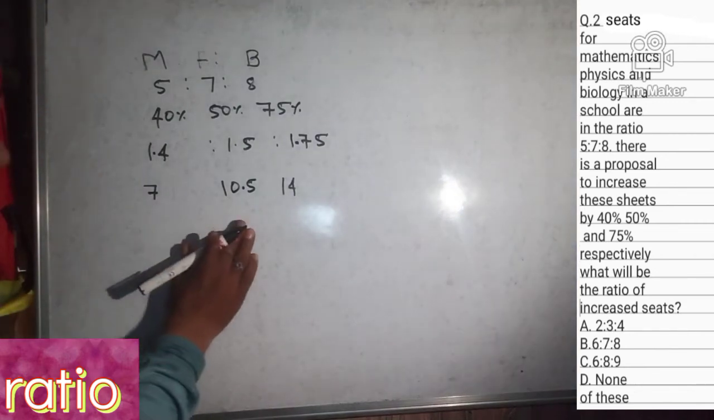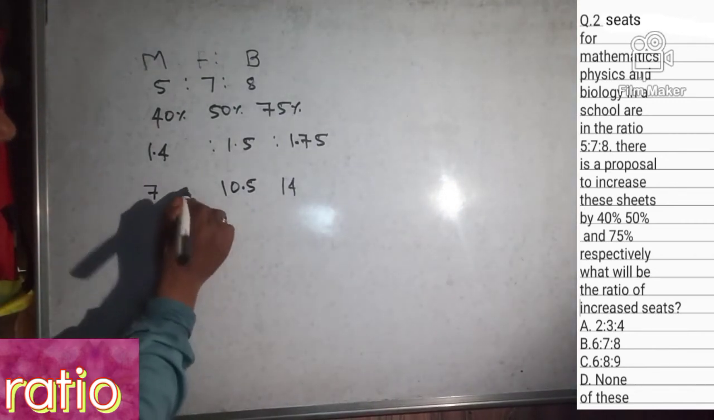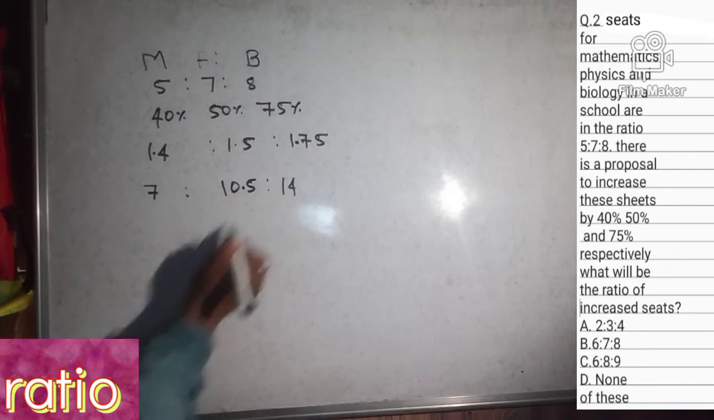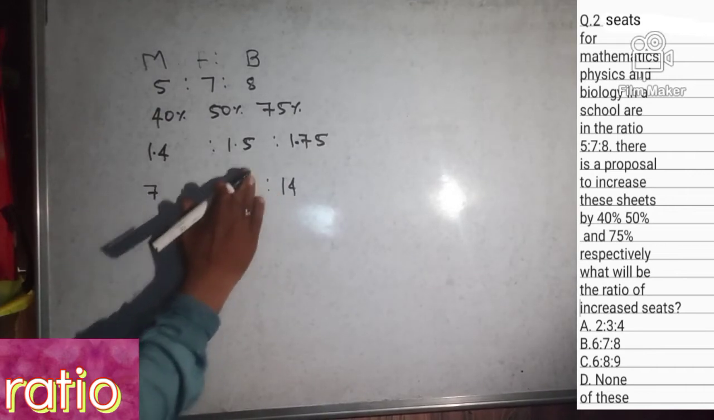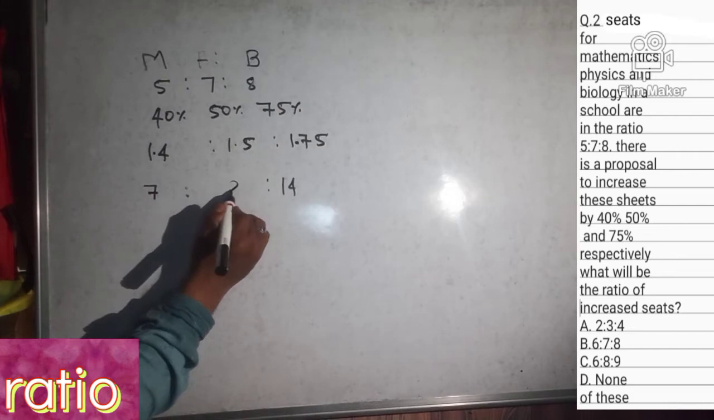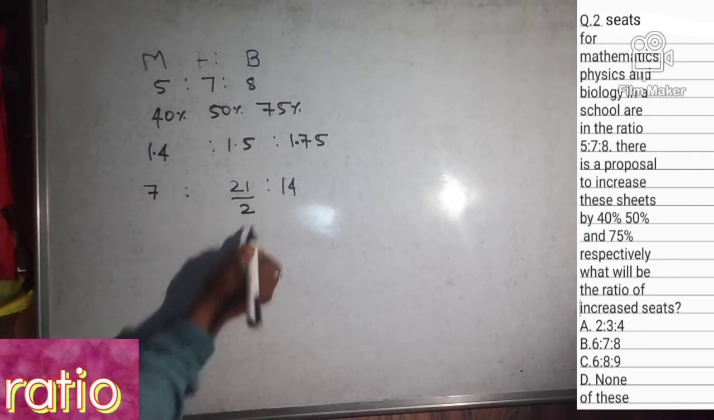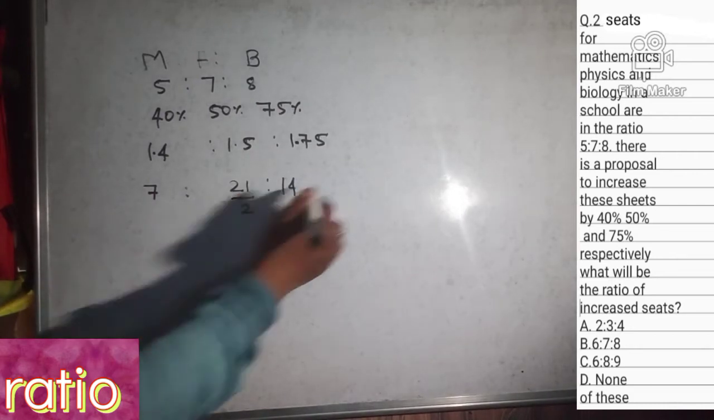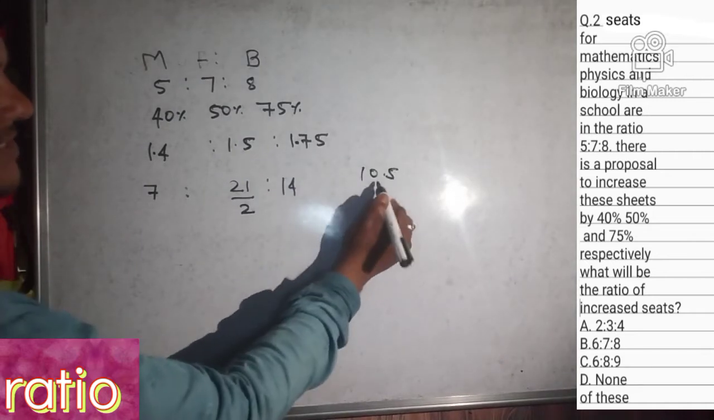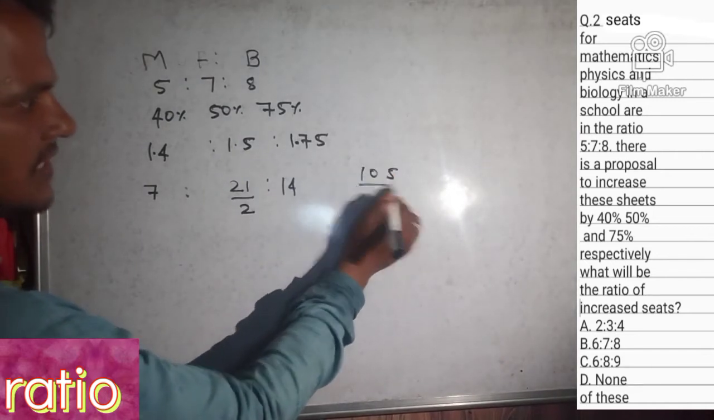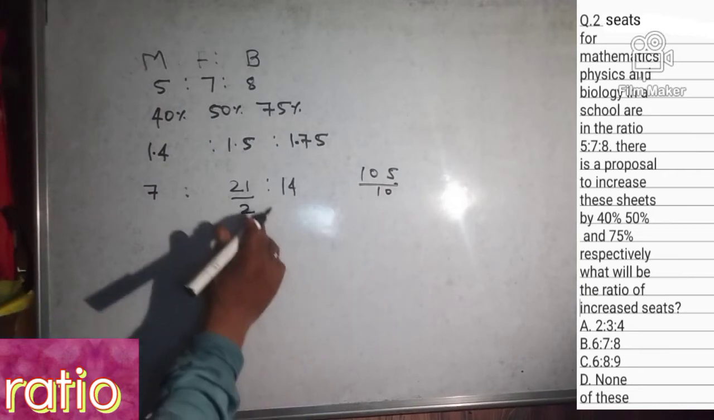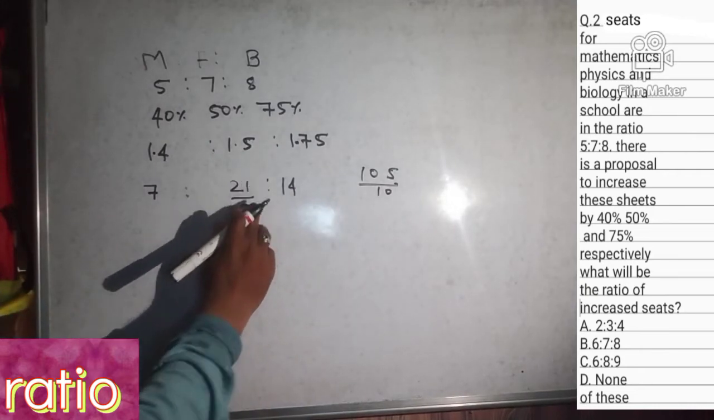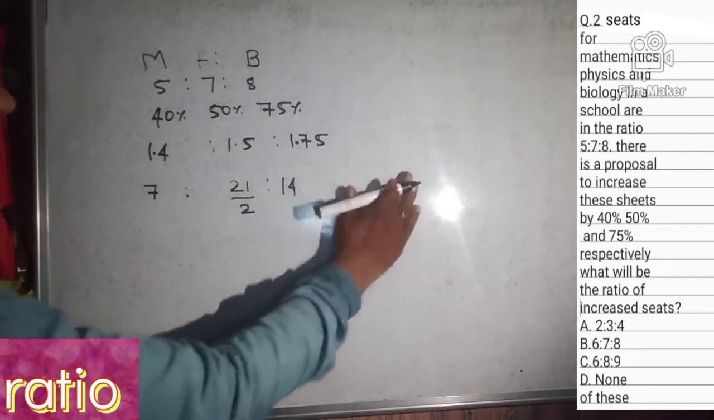We can write the age here, this is in ratio, right? So we can write 21/2, because 10.5, if we remove the decimal, will be 10, right? So it is 21/2, right?